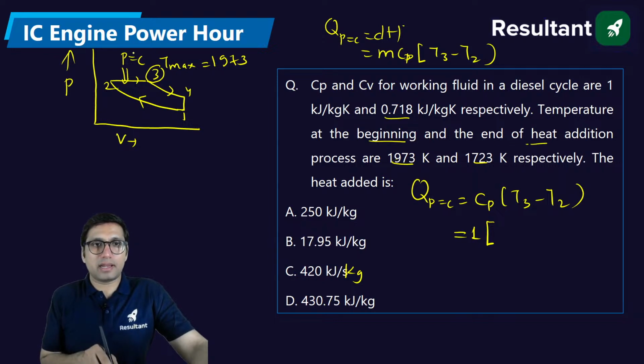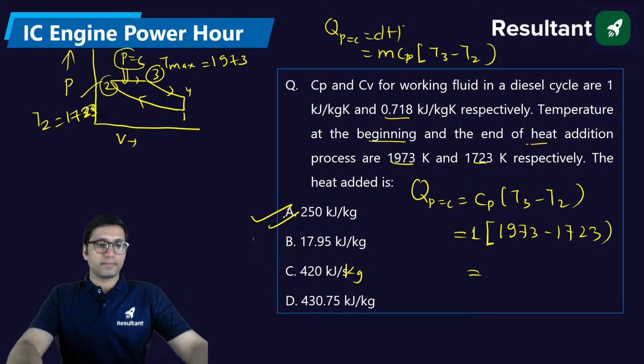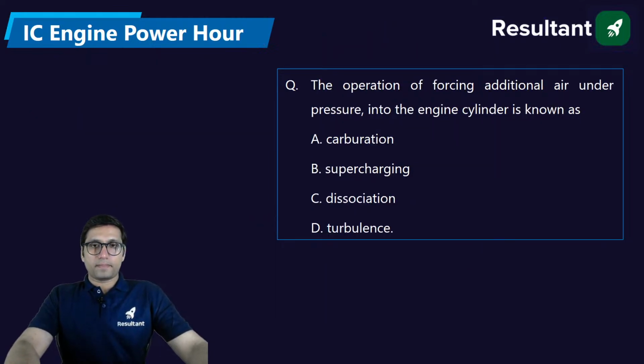Heat addition is done at constant pressure, so T2 will be equal to 1723. This will be 1973 minus 1723. Solve it, you will get the answer as option A, 250. Clear? Is it clear to everyone?